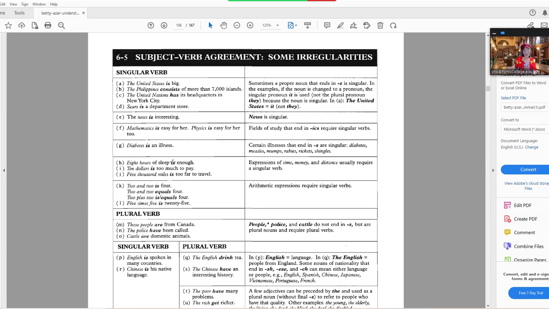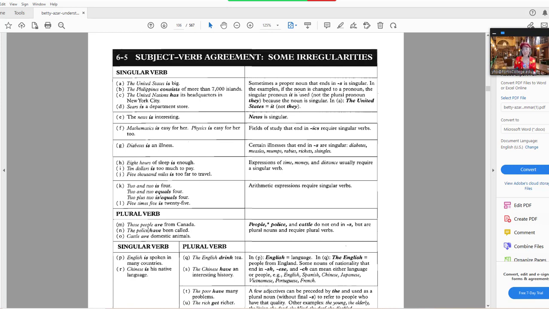2 and 2 is 4. So when we have addition, we use is. So 2 and 2 is 4. 2 and 2 equals 4. 2 plus 2 is or equals 4. 5 times, the reason why it's always singular is because it's taken as one entity. 2 and 2 taken as one entity equals 4 or is 4. So is and equals is the same thing. And then for plural, you would have these people are from Canada. The police. The police is a problematic word. Sometimes it depends on the context.